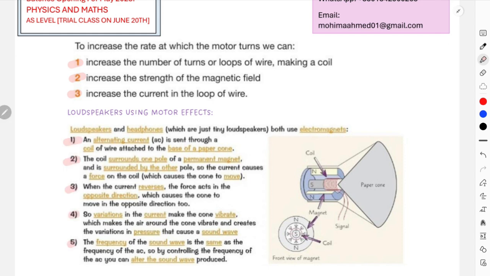And then again, obviously, loudspeakers. I think I saw this question again in November 2023 also. So loudspeakers are extremely important. I would highlight all these points, like exactly how loudspeakers create sounds over here.